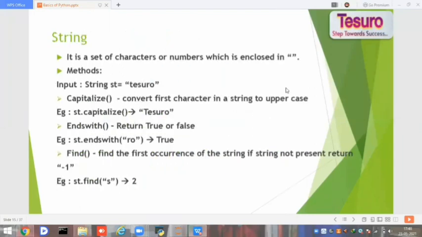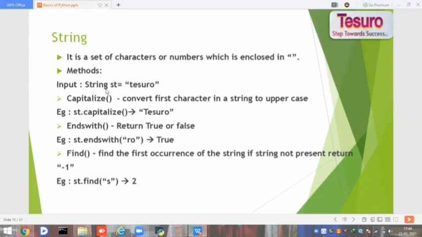So now I will take the string data type and I will say what are the functions we can follow in the string. So what is a string? It is a set of characters or numbers or a collection of both characters and numbers, but it is enclosed in double quotes. And there are so many methods in strings, and I mentioned a few which are very important in most of the programs.